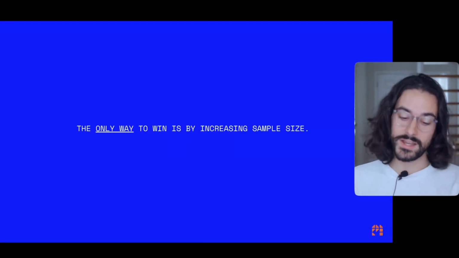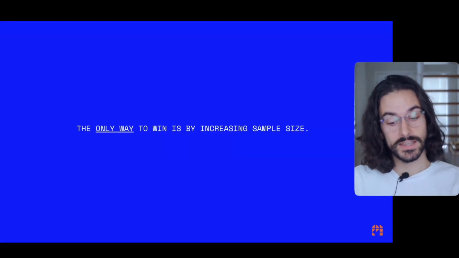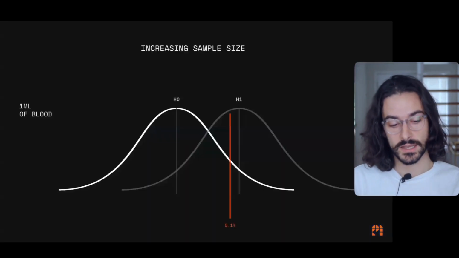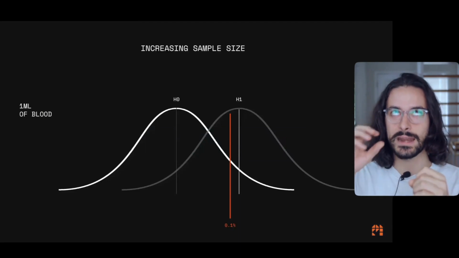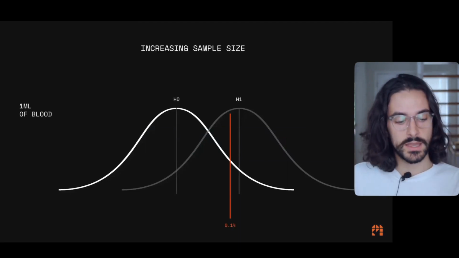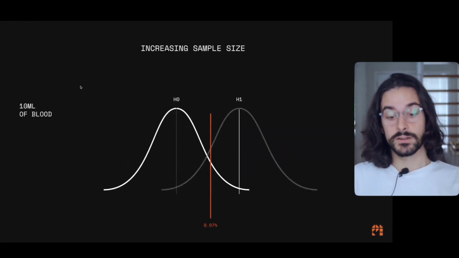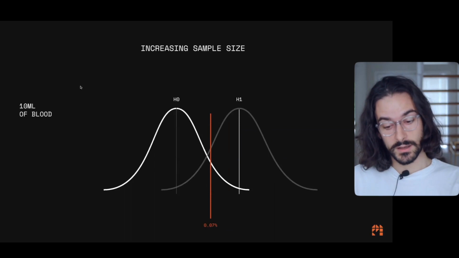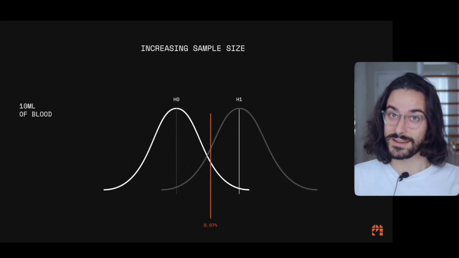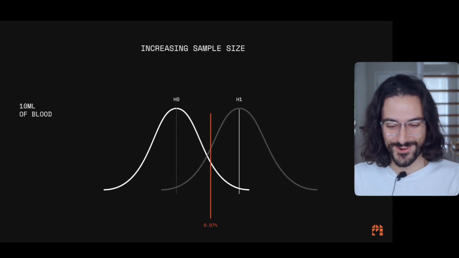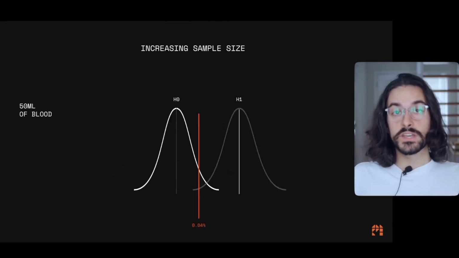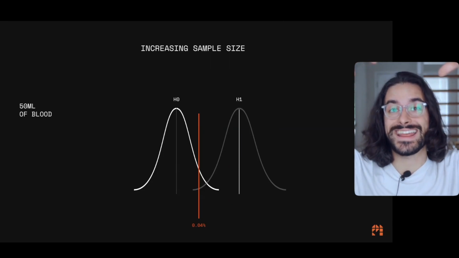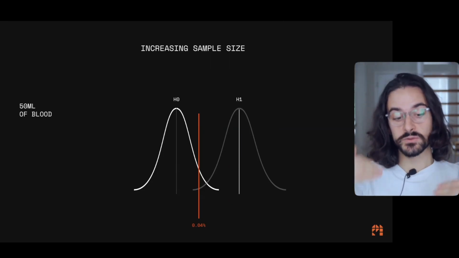The only way to win that they talk about in the book is to increase your sample size. Because look, when you increase your sample size, and the way that we're going to increase the sample size here is literally by getting more molecules of blood, okay? So let's say you have 1 milliliter of blood. If you get 10 milliliters of blood, slightly bigger sample, people are going to probably faint, but at least your measure is a little more accurate. Look, because the distribution is sort of getting narrower, right? Your distributions are getting narrower and narrower as you increase sample size.